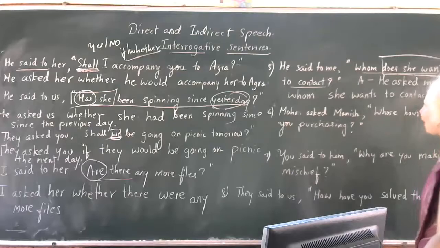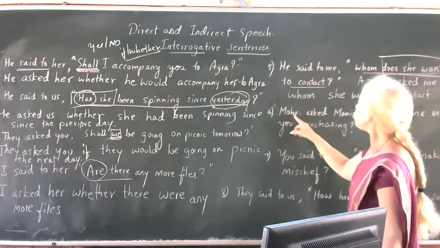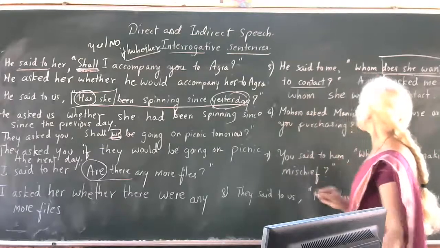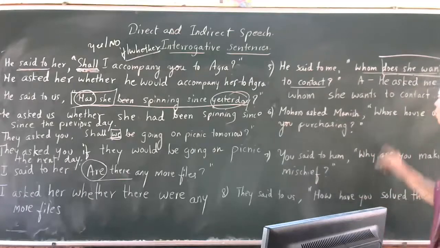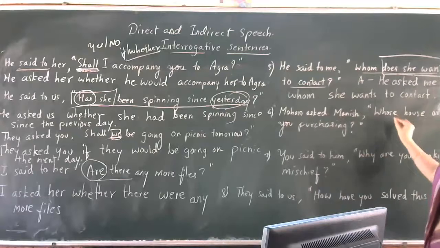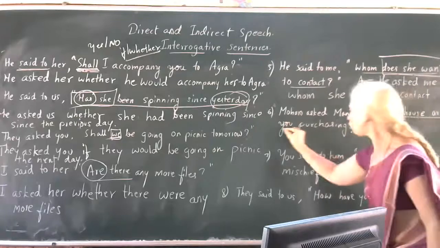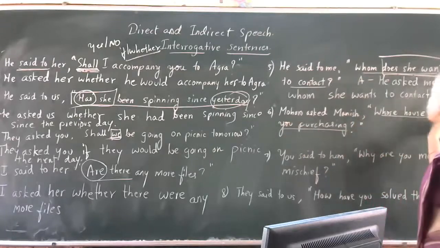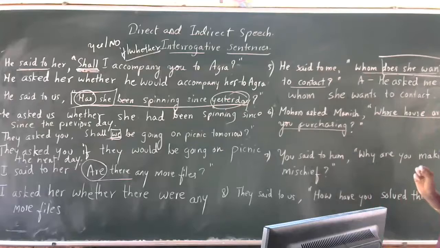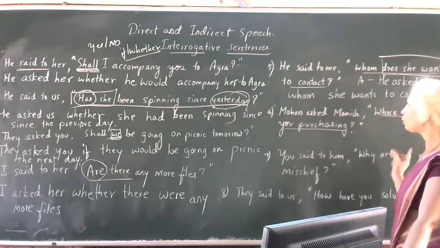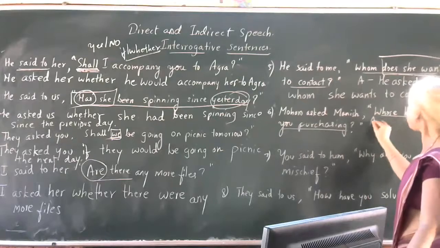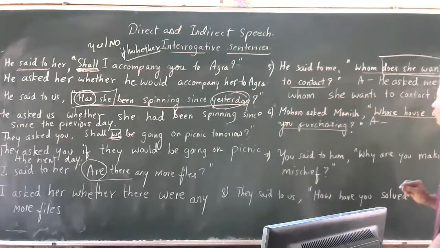Okay. Now I'll take another one. Mohan asked Manish, whose house are you purchasing? Observe the sentence given in inverted commas. So this is not a yes or no question. This is a WH question. That is why you are not using any conjunction there.